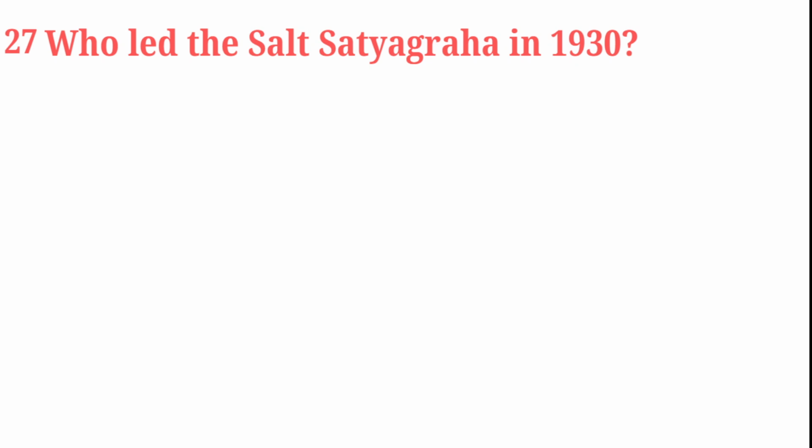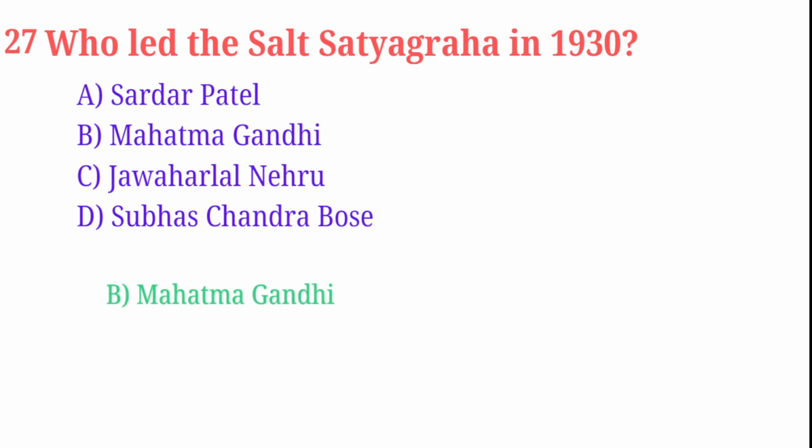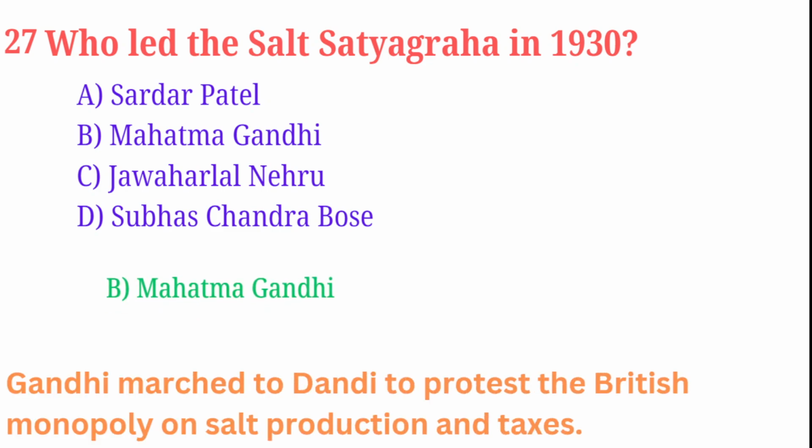Who led the Salt Satyagraha in 1930? Earlier also we have seen one question. Sardar Patel, Mahatma Gandhi, Jawaharlal Nehru, Subhash Chandra Bose. Correct answer is Mahatma Gandhi. Gandhi marched to Dandi to protest the British monopoly on salt production and taxes.